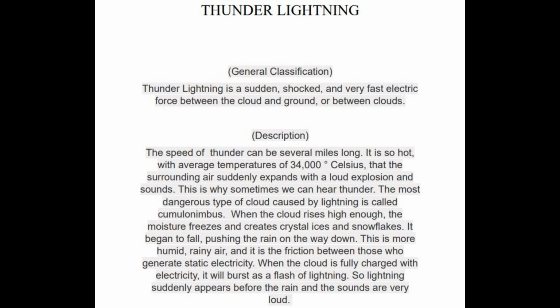This is more humid, rainy air, and it is the friction between them that generates static electricity. When the cloud is fully charged with electricity, it will burst as a flash of lightning. So lightning suddenly appears before the rain and the sounds are very loud.